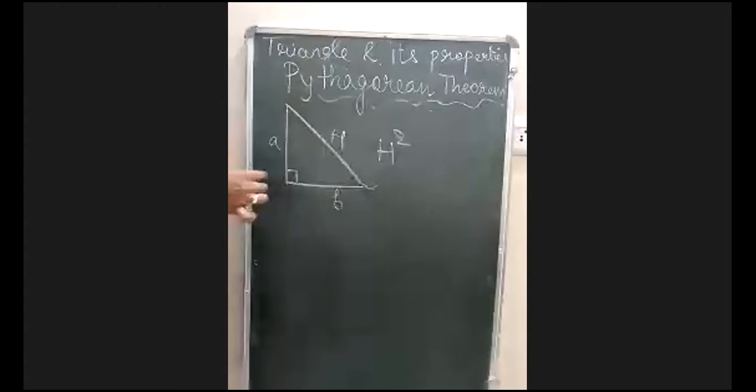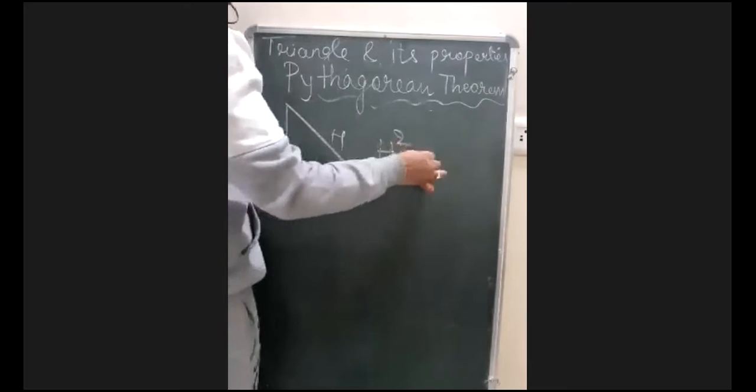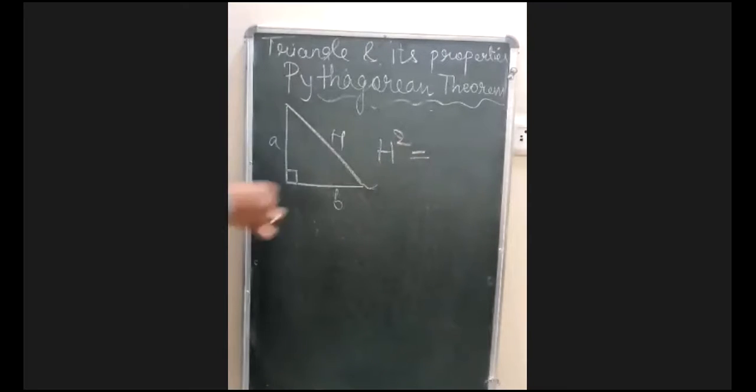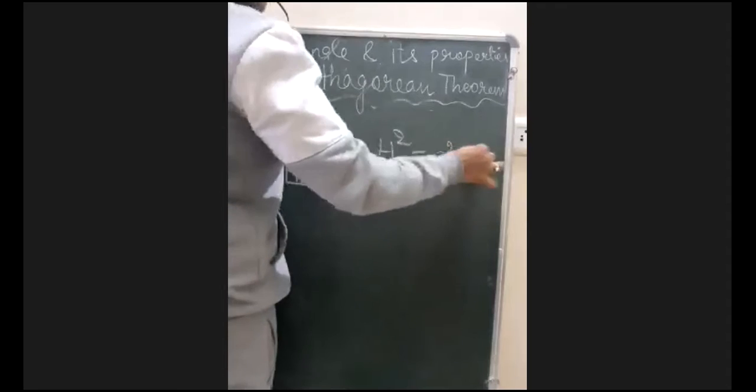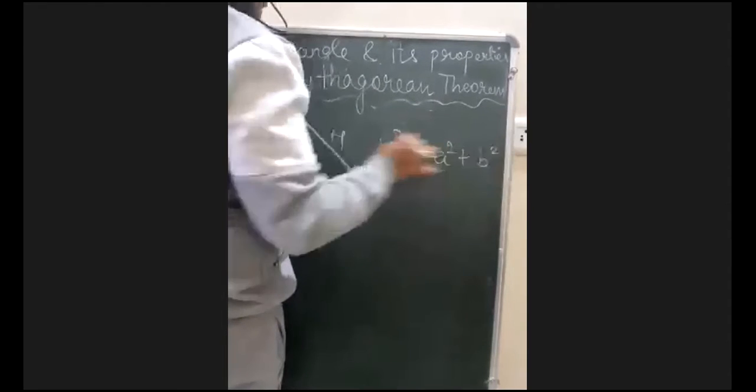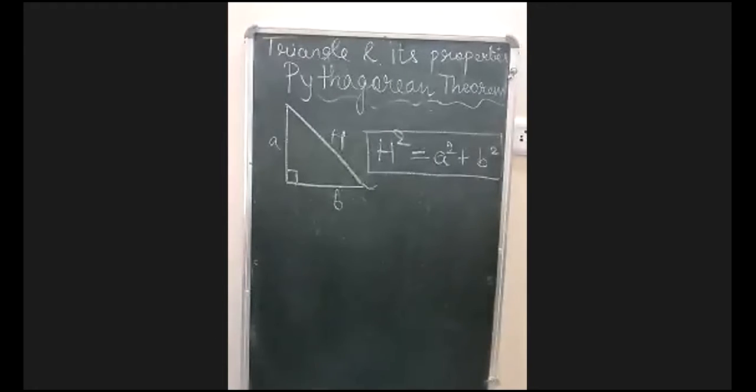So remember, in a right angled triangle, the square of the longest side or square of the hypotenuse is always equal to the sum of the squares of the other two sides. For example, h square is equal to a square plus b square. This is the Pythagoras theorem.